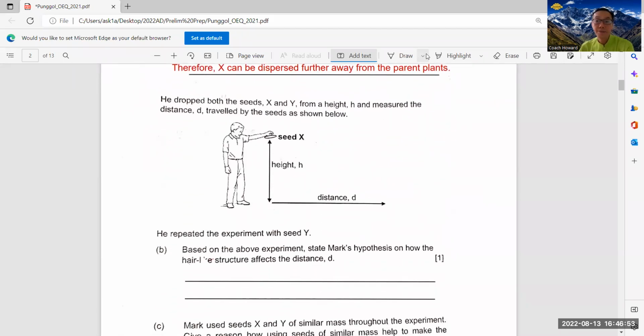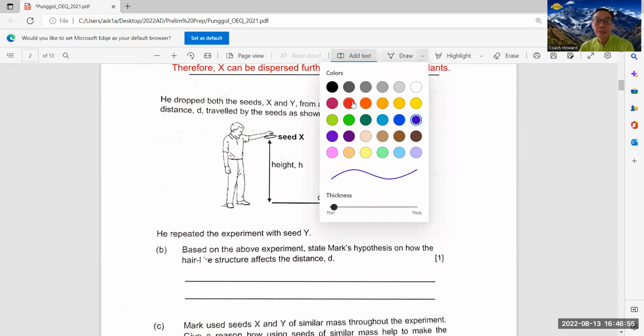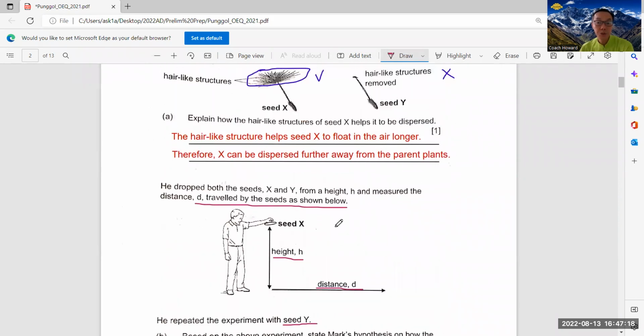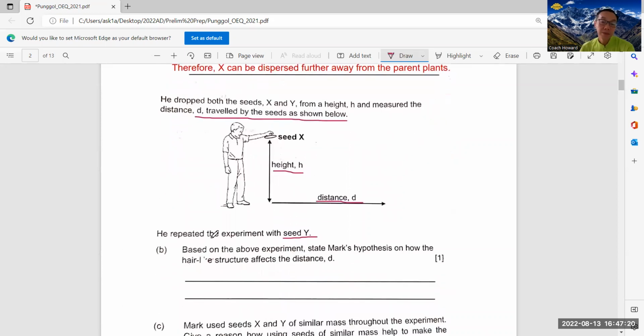Okay, look at this graph. This is the height, and this is the distance d. So you see, he dropped the seeds X and Y from a height and measured the distance d, which is the distance traveled by the seeds, as shown below. He repeated the experiment with seed Y. That means now he does seed X, after that he does seed Y. Based on the above experiment, state Mark's hypothesis.